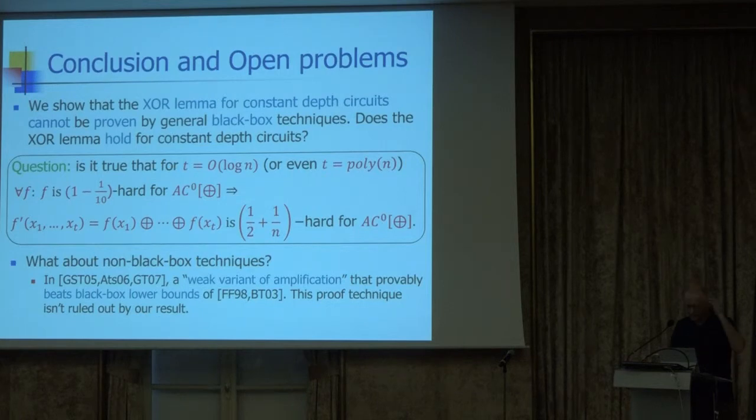There's a paper I had with Gutfreund and Tashma, which proves a very weak variant of amplification, but the point is that the proof given there beats black box lower bounds and can bypass this kind of limitation. So maybe this can direct us where to look for other proofs.